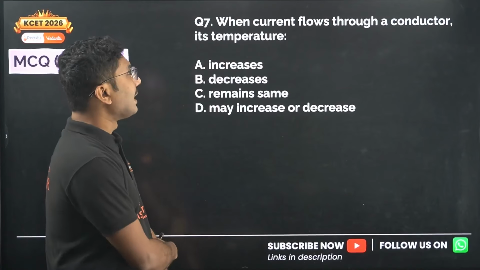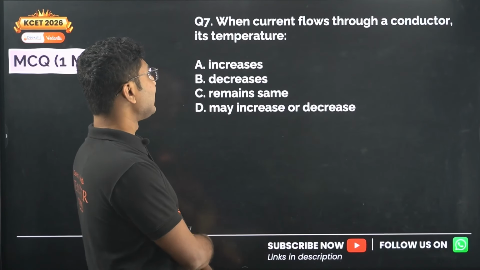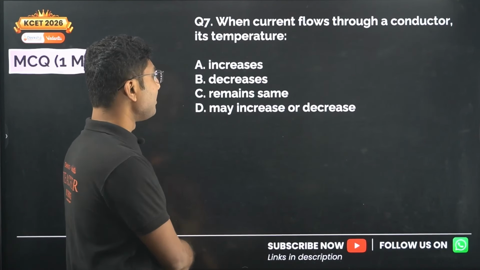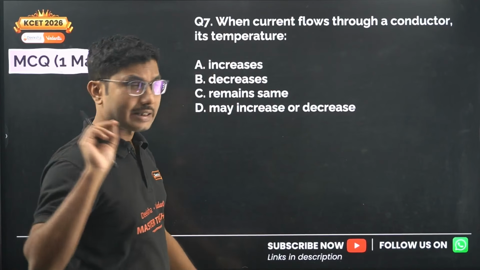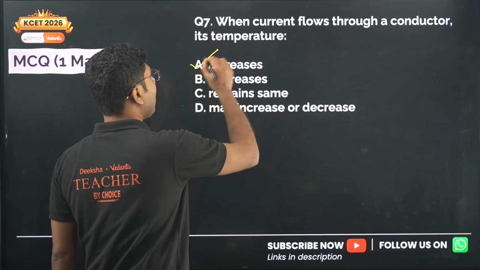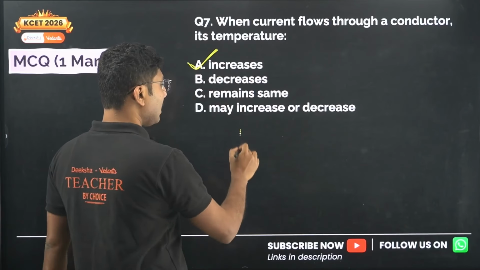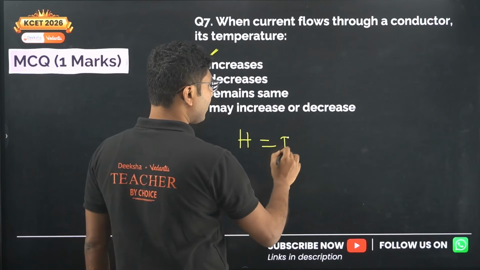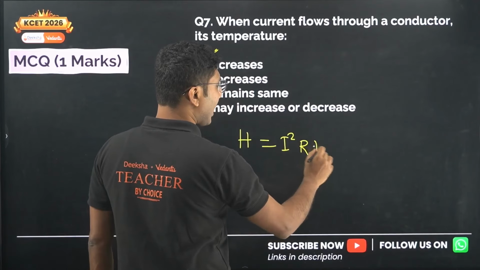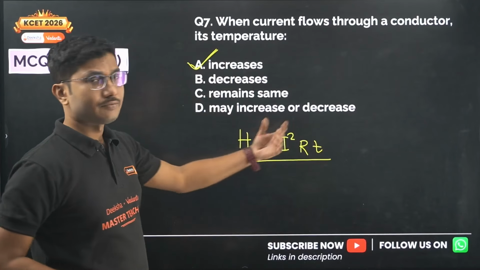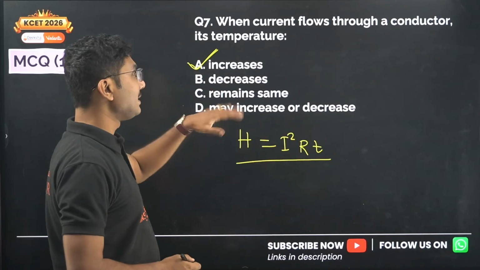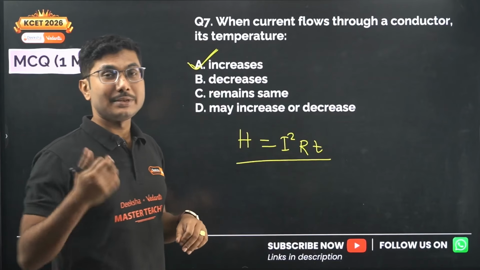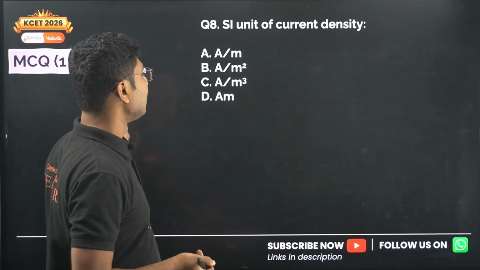Next, when current flows through a conductor, its temperature increases, decreases, remains the same, or may increase or decrease. When current is flowing through a conductor, the temperature will always increase because of Joule's heating law, H equals I squared R t. As the current flows, heat is developed from Joule's law, so conductors will heat up, that means its temperature will increase.